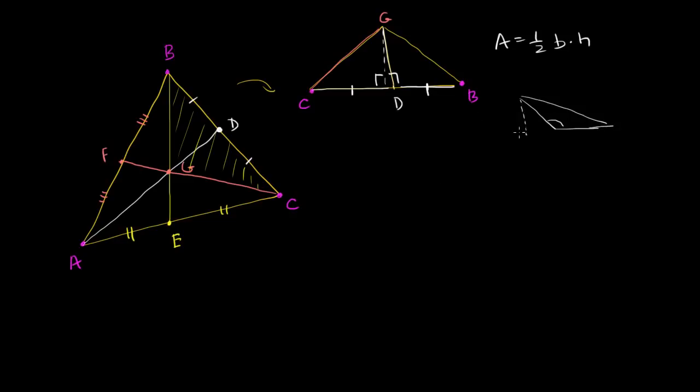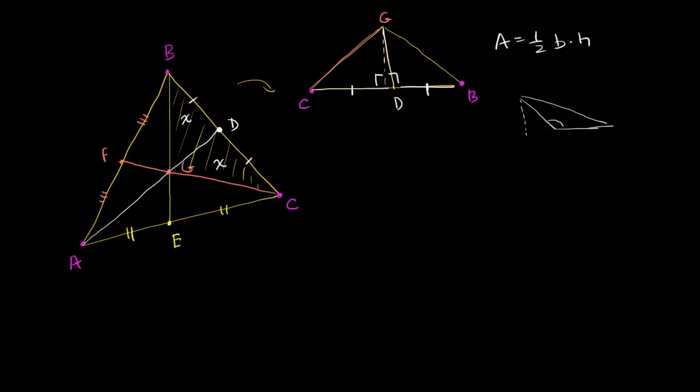Your altitude, your height, will actually sit outside of the triangle, but that's okay. Both of these triangles have the same base and the same height, so they must have the same area. So if this one right here has area x, this one right here will have area x as well.